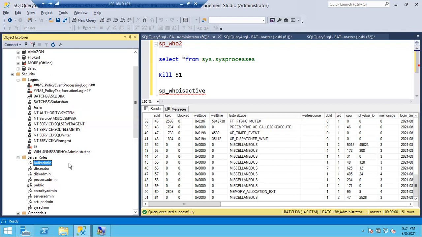Why? Because we know what DB creator will do, what bulk admin will do. The developers don't know, right? What is meant by a role, what is meant by DB creator, what is meant by disk admin. They don't know it, so they don't ask like that, please add me into this role. In case he has some good knowledge, sometimes he will ask us. In case we don't have knowledge, simply they will ask, I need permissions on this, I need permissions on this. Based on his requirement, we are going to provide permissions either on database level or table level.